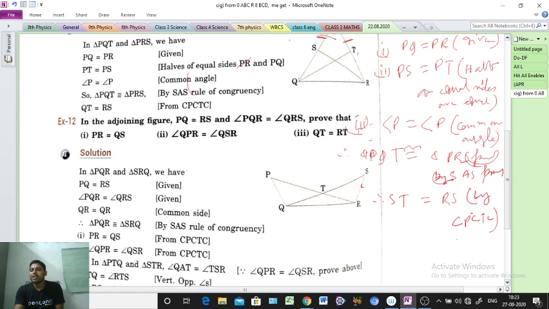Example 12 is telling here: in the adjoining figure, PQ equal to RS, angle PQR equal to angle QRS. Prove that PR equal to QS. Okay, and two sides are equal, angle QPR equals angle QSR, and QT equals RT. Three conditions we have to prove it here. So at first we have to prove congruency. That is the main thing. Clear or not? Just read the question and write what to do.